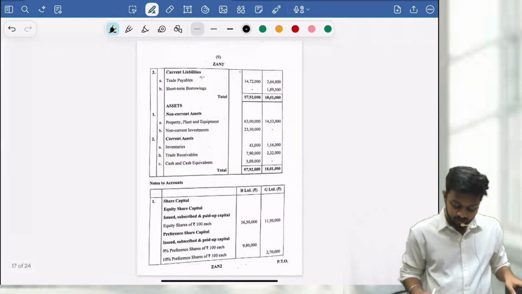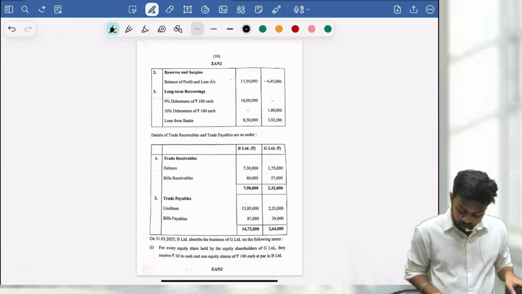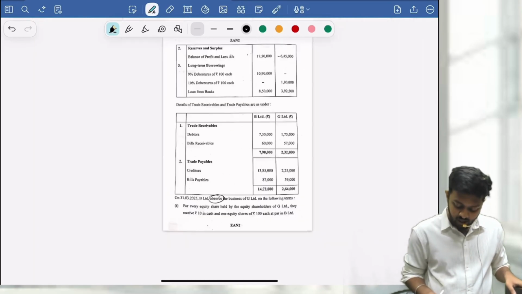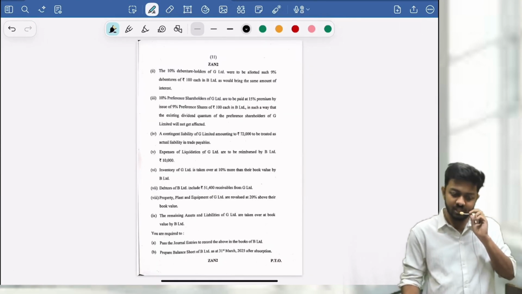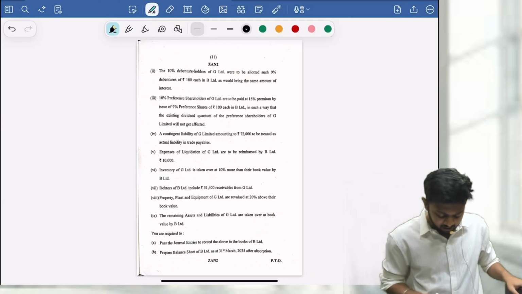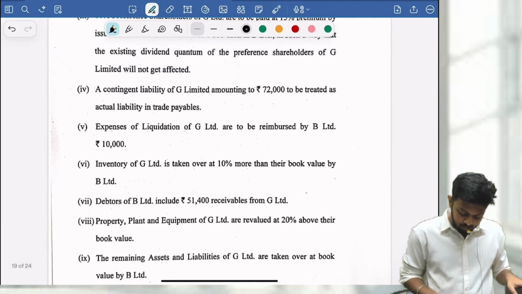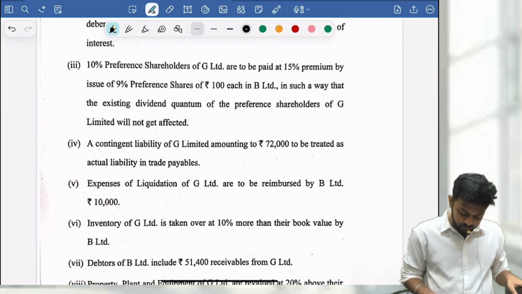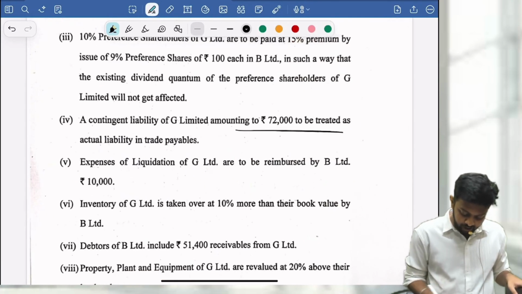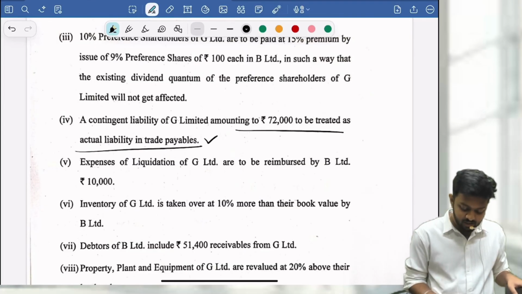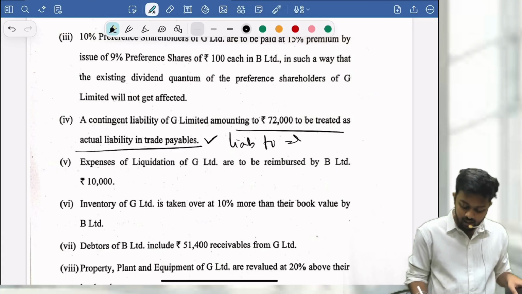Then the fourth one is your favorite. What is it? Amalgamation. Again, same thing. No other bouncers here, in my opinion. Everything we have discussed. To be treated as actual liability in trade payables. Correct? So this is liability taken over. You have to consider it in your net assets calculation. Same thing, man.